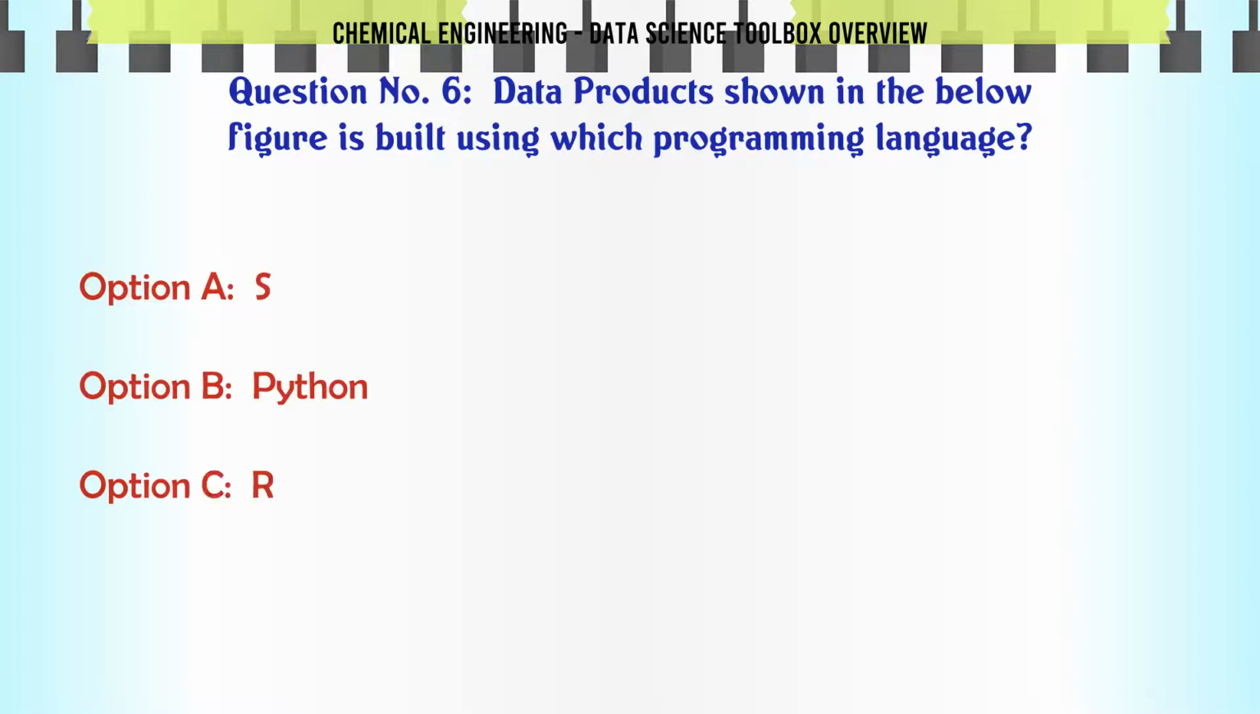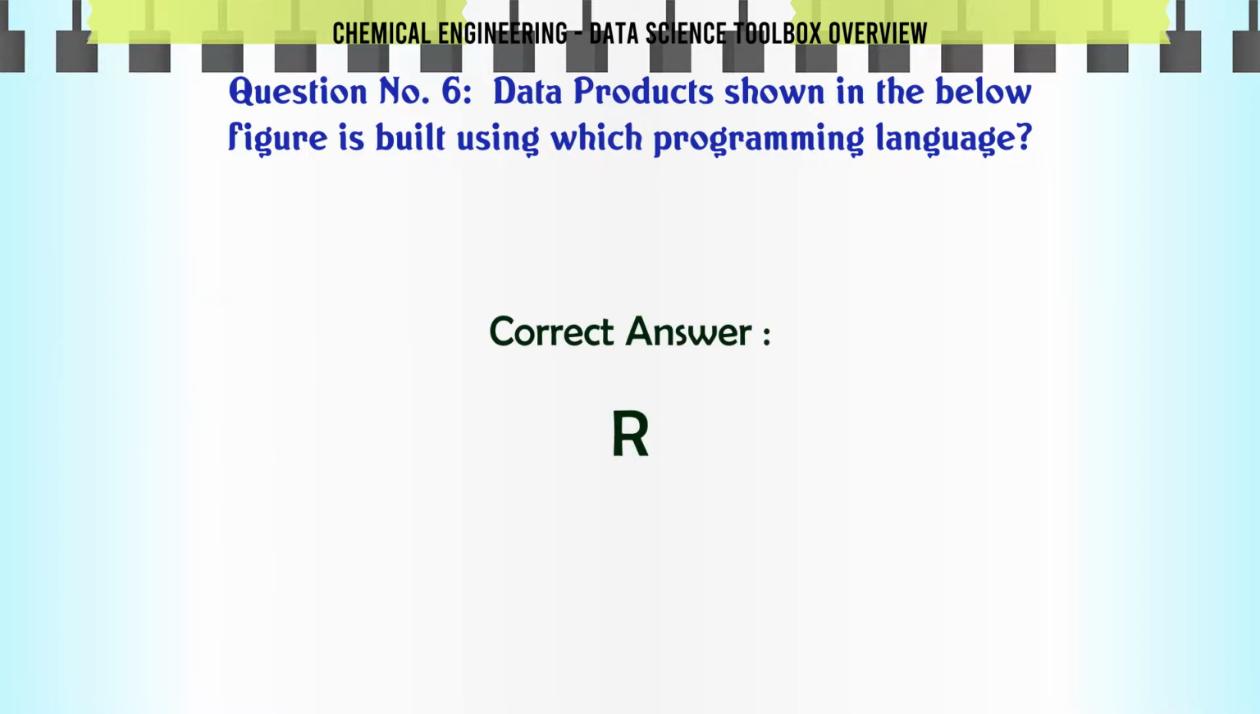Data products shown in the below figure is built using which programming language? A. S. B. Python. C. R. D. Java. The correct answer is R.